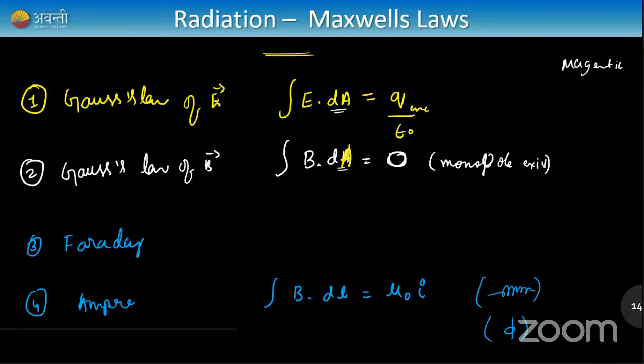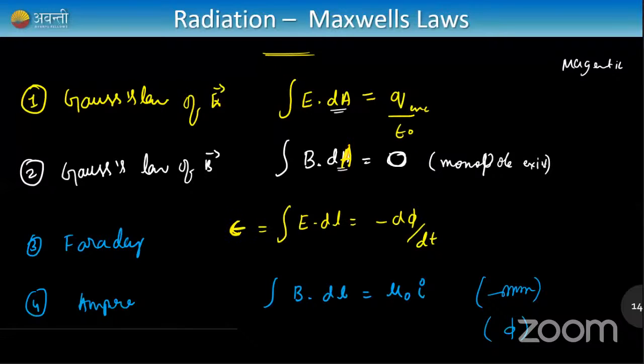Okay, and Faraday's law is the integral of E dot dl equal to minus d phi by dt. Because what is E dot dl? E dot dl is nothing but EMF, right? I thought initially it was flux. That's not flux, it's potential. So Faraday's law says that induced EMF is equal to minus d phi by dt. So I've written the same formula.